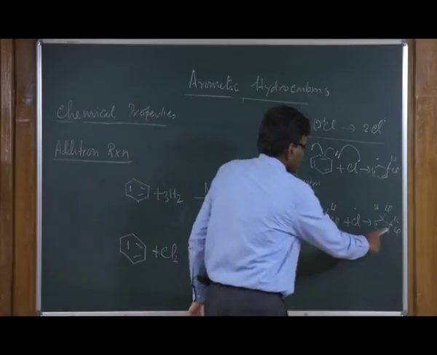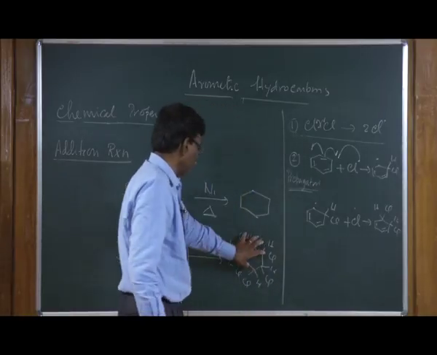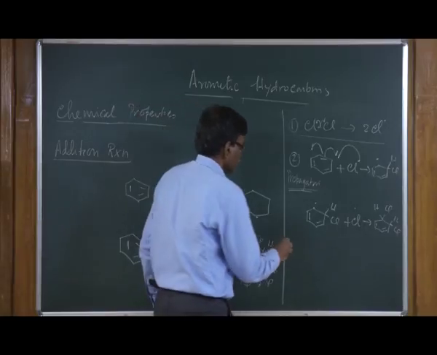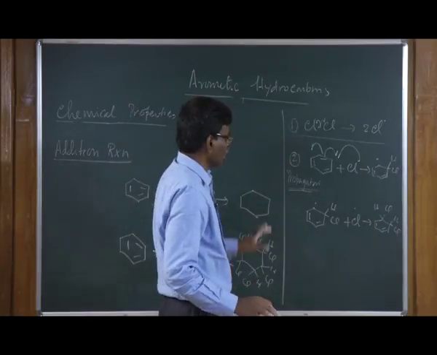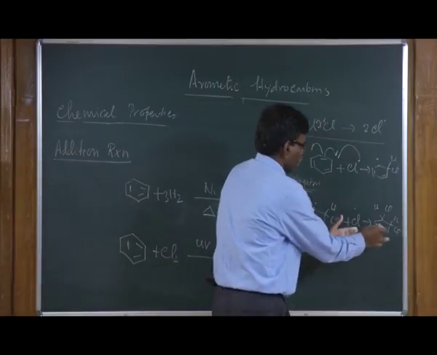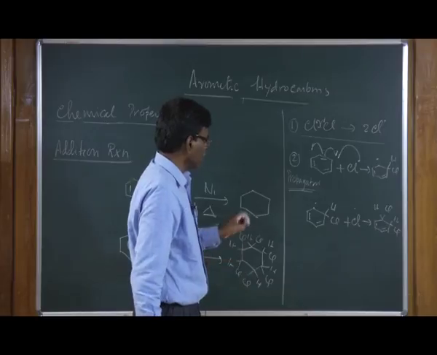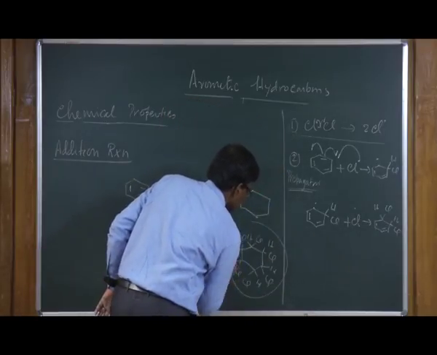This again can react with the radical and go on like this and you form this hexachlorocyclohexane. Once the substrate is consumed, then two radicals, Cl dot, can combine together and the reaction is stopped. This is a radical process, and this is used as an insecticide.